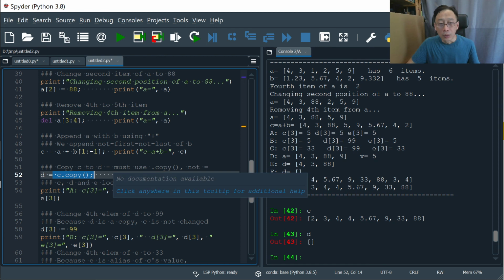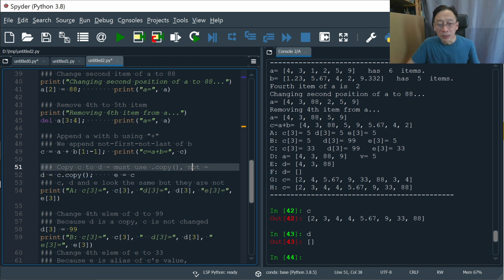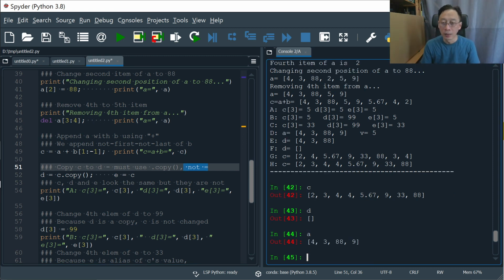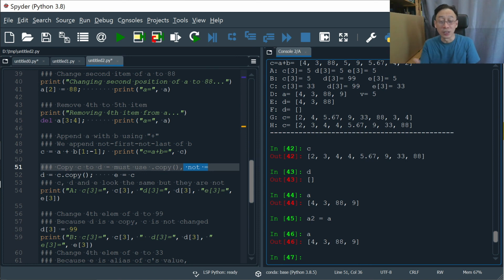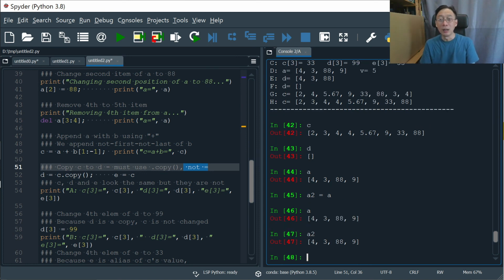We cannot use D equal to C, because what that means is for composite data types, the data themselves are contained in a structure. This structure, when you put an equal sign, is the same. So for example, do we have an A here? We have an A here, right? So if I say A2 equals to A, so obviously A is still the same. A2, however, we shouldn't suspect it being different, right? But this is very illusional.